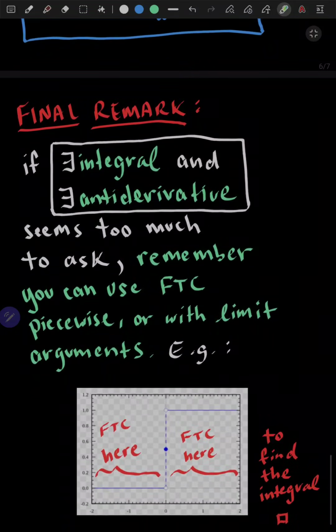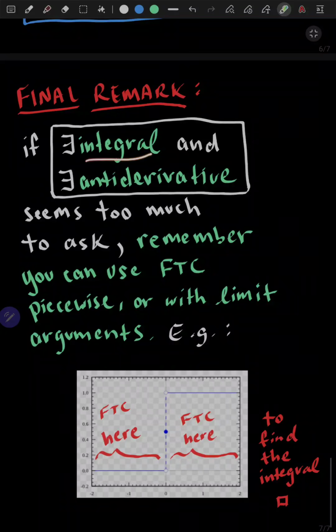As a final remark, if you think the existence of an integral and the existence of an antiderivative seems like too much to ask, right? Seems like the hypotheses are too stringent on the fundamental theorem, remember that you can use the fundamental theorem of calculus piecewise or in conjunction with limit arguments. So for example, in that first example of the Heaviside step function, where we couldn't apply the fundamental theorem of calculus because this function doesn't have an antiderivative on its whole domain, we can still apply the fundamental theorem on the left side of the domain and on the right side independently, and combine these two to find the integral over the whole domain.